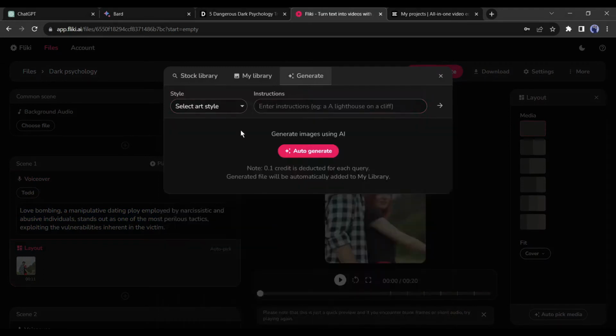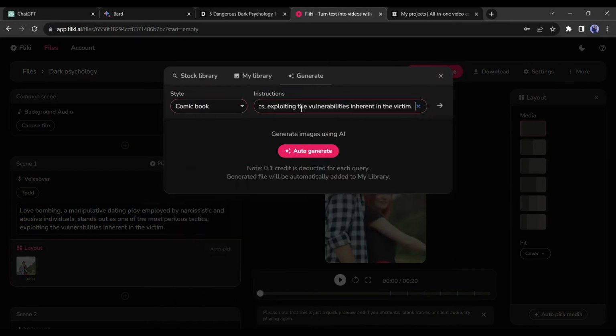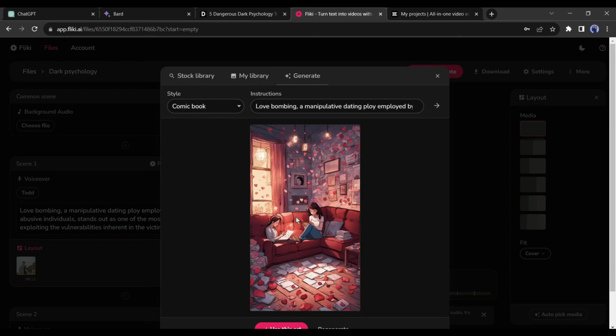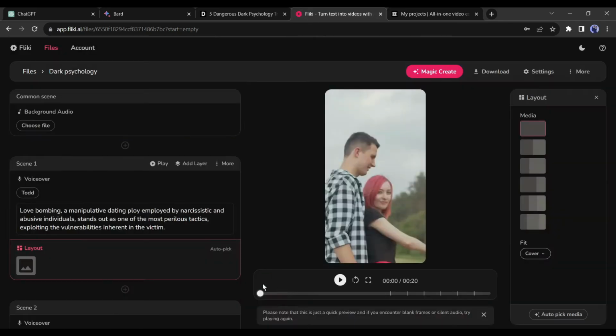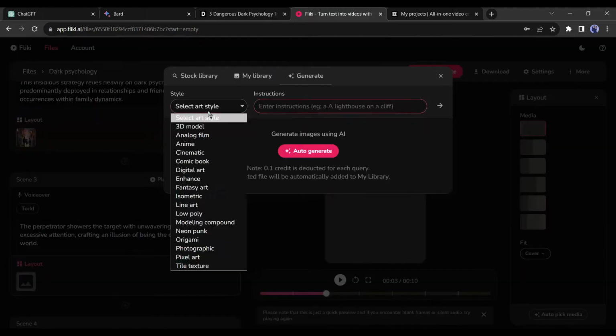Now select the generate icon. It's a text-to-image generator option. Paste the script text as the prompt and additionally add "dark paint" as the prompt. After that, hit the generate button. And here it is. If you don't like the image, you can regenerate the image. Once you are satisfied with the image, click on Use this art from here. In this way, generate images for all of the scenes.